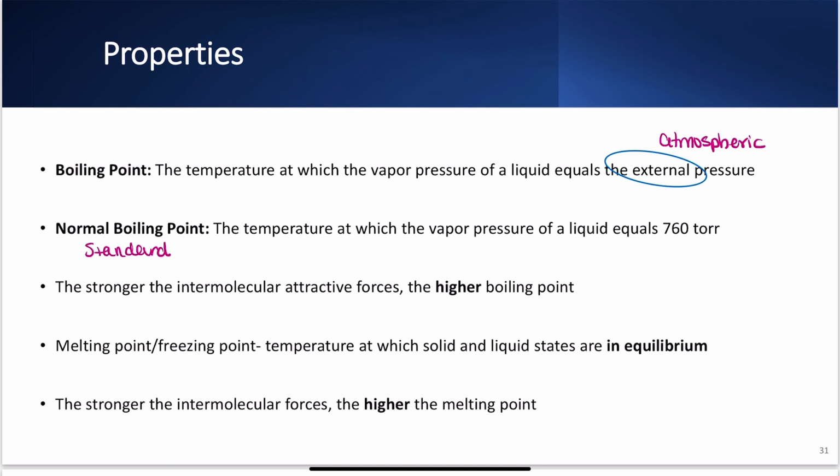One thing I want you guys to think about that most students know but don't actively think about is that melting points and freezing points are the same point. A melting and freezing point is the temperature at which a solid and liquid are in equilibrium. So if I have water at 0 degrees C, it is in equilibrium between the liquid and solid phase. If I go above 0, it's going to melt. If I go below 0, it's going to freeze. But at 0, I have reached an equilibrium. So water melts and freezes at the same temperature. The same with the boiling point. Water vaporizes and condenses at the same temperature.